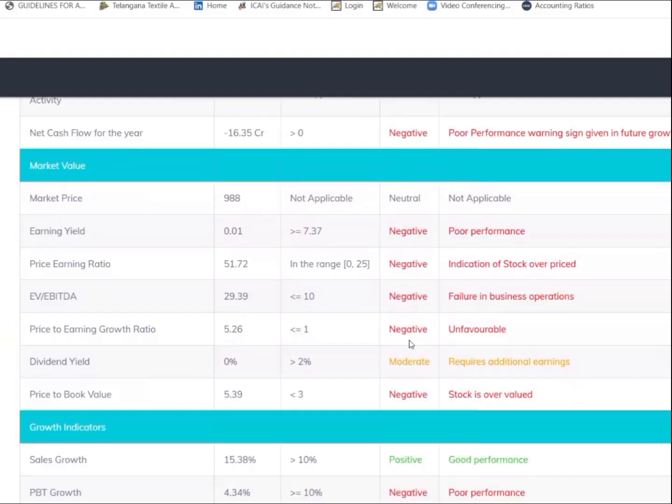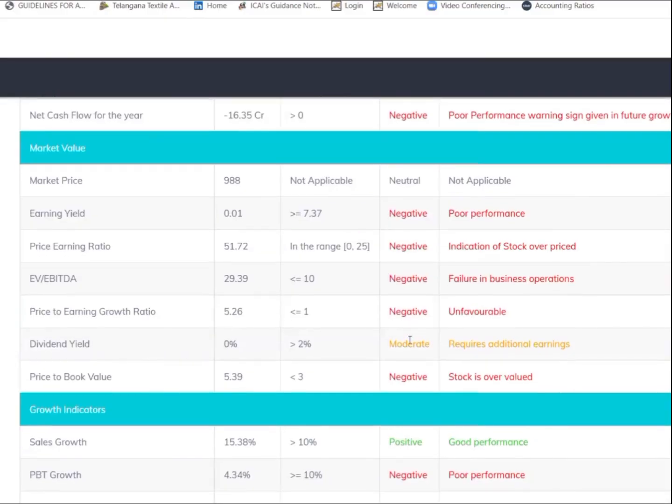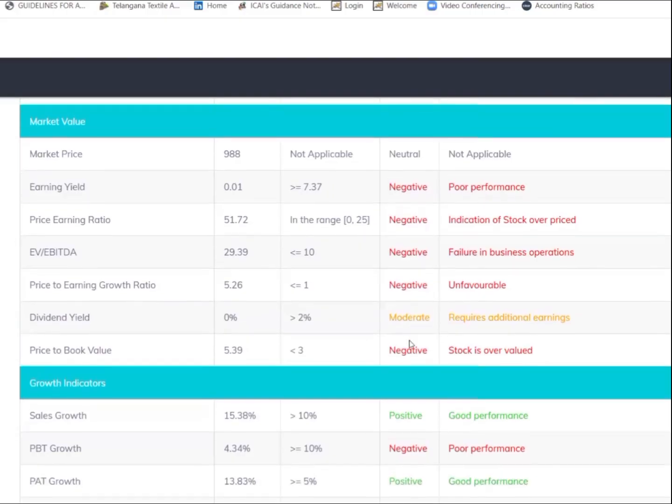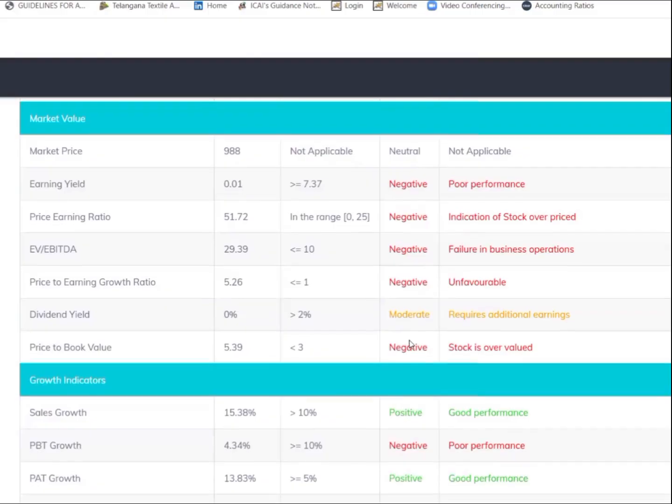Market price 988 is the IPO cap price. Based on 988, the price earning ratio is coming to 51.72. It is an aggressive, abnormal value; in general, it should be less than 25. It is double the required ratio, so it is abnormal and not justified. It's totally unjustified. Price to book value should be less than 3. It is 5.39.